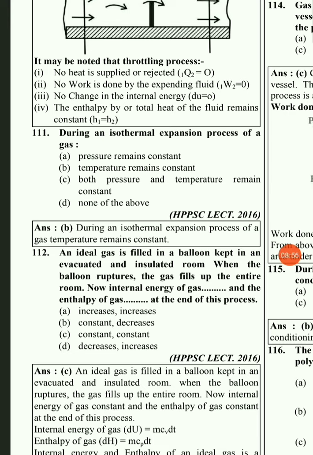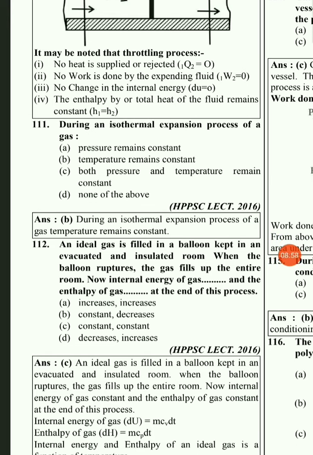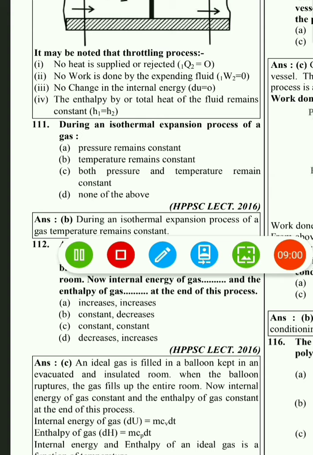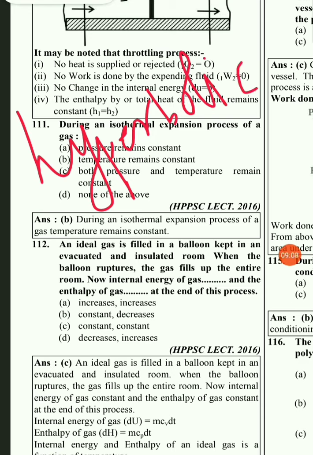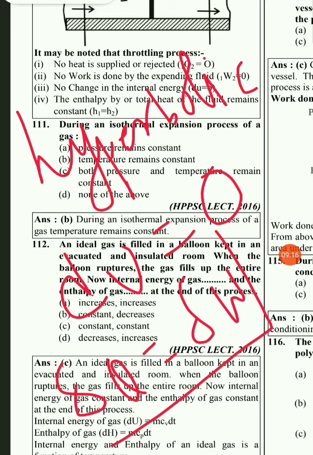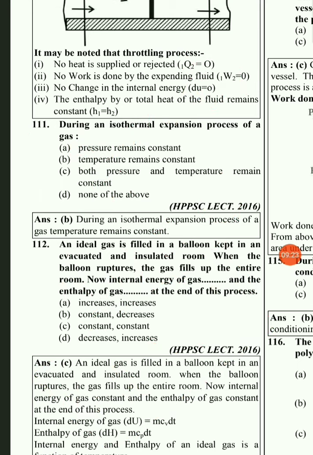Temperature remains constant during an isothermal process, which is also called a hyperbolic process. One thing to remember is that if the process is carried out at constant temperature, the change in internal energy will be 0. That means del Q will be equal to del W for a reversible isothermal process. So option B will be the right answer.